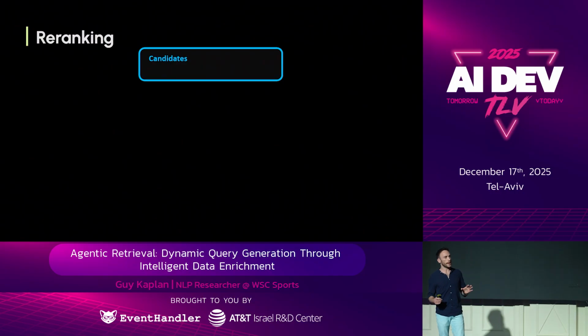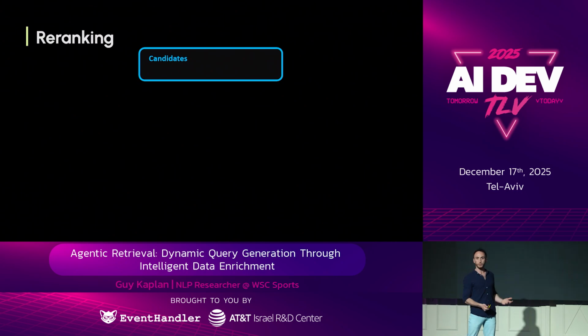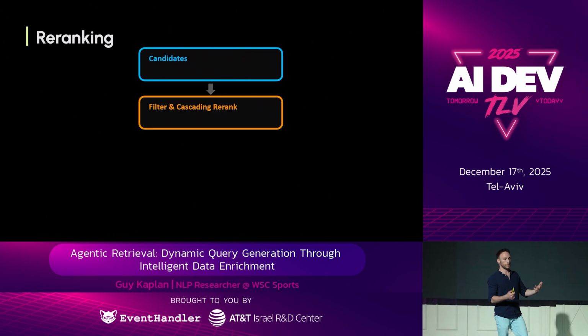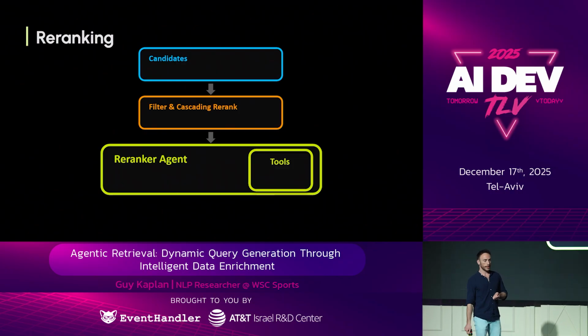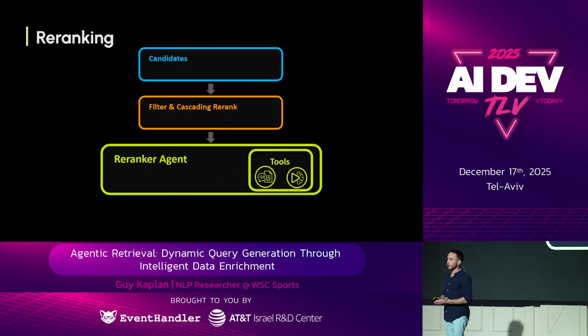So let's take a step back and see how we solve this problem with the re-ranker agent, okay? We have our candidate pool. We use some cascading methods to narrow down the pool as much as we can. Then we have a re-ranker agent that has these different tools, using investigation tools. Then the re-ranker agent decides, are there any candidates that fit the intent, or do I need to backtrack?